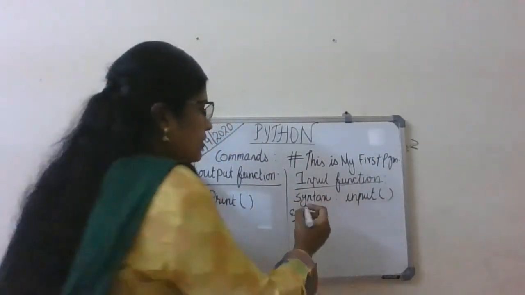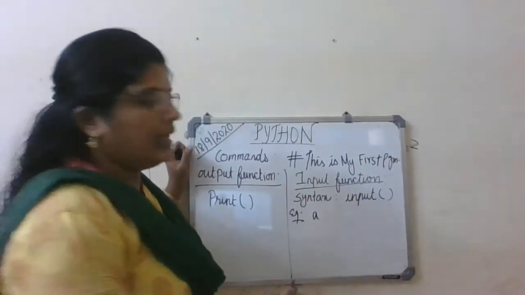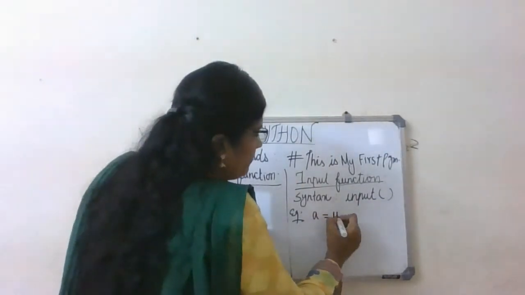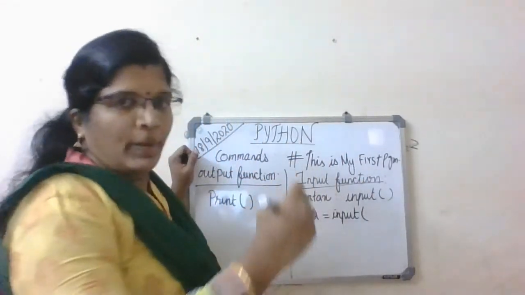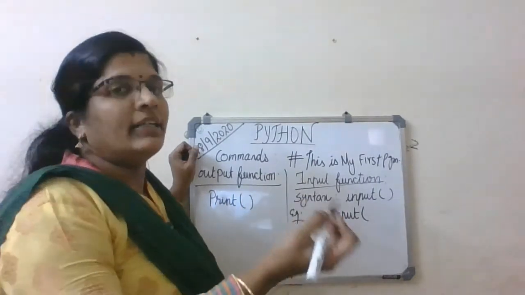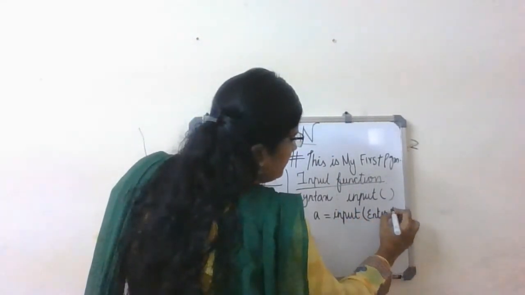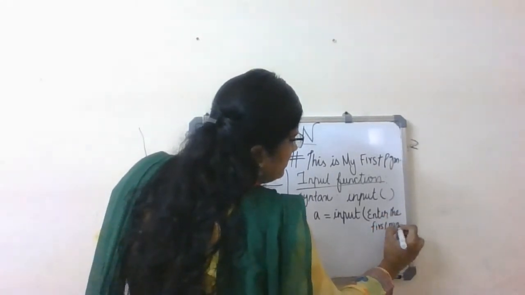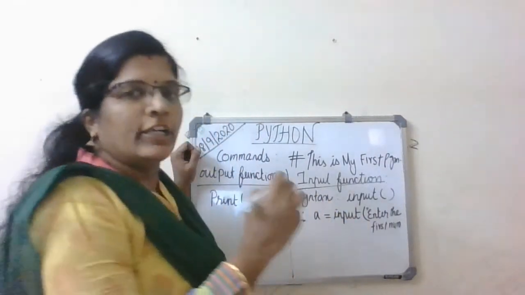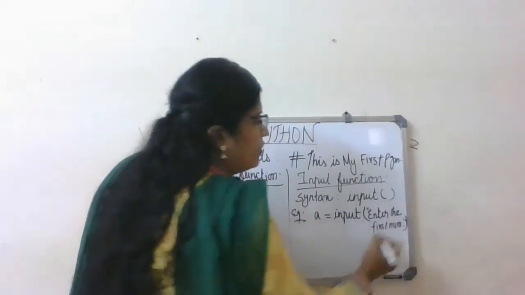So the example is a equal to input, open bracket, in double quotation, enter the first number. Make sure that it is in double quotation. I'm just closing it.